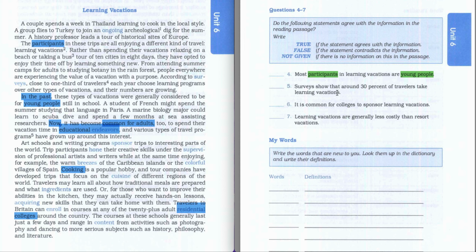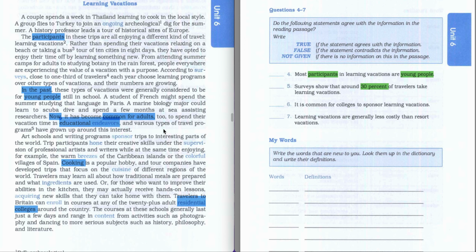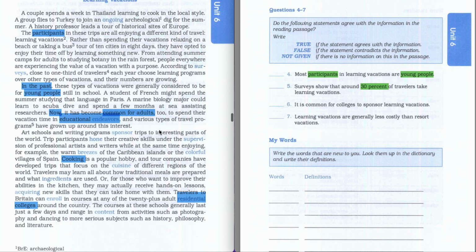Surveys show that around 30% of travelers take learning vacations. So 30% is going to be our keyword. So we can go further, and we can just try to find any information about 30%.